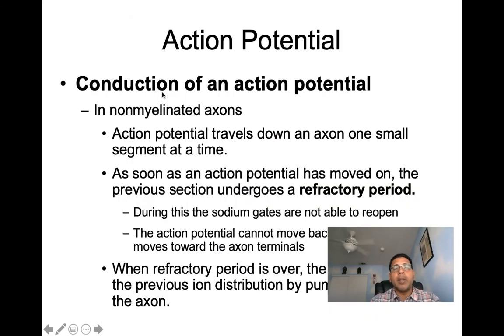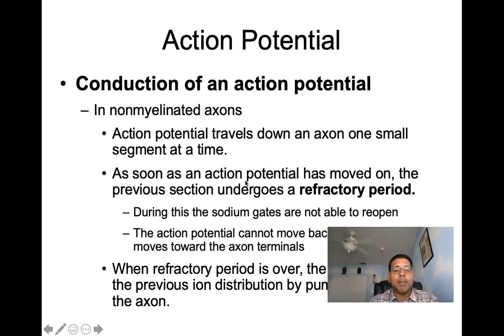Now, when we talk about the conduction of an action potential, we have to look at a couple of different scenarios. First, in a non-myelinated axon, action potentials are going to travel down an axon one small segment at a time. You can think of it like a domino effect. One segment will happen where one domino will fall, and then the next segment, the next segment, and the action potential makes its way all the way across.